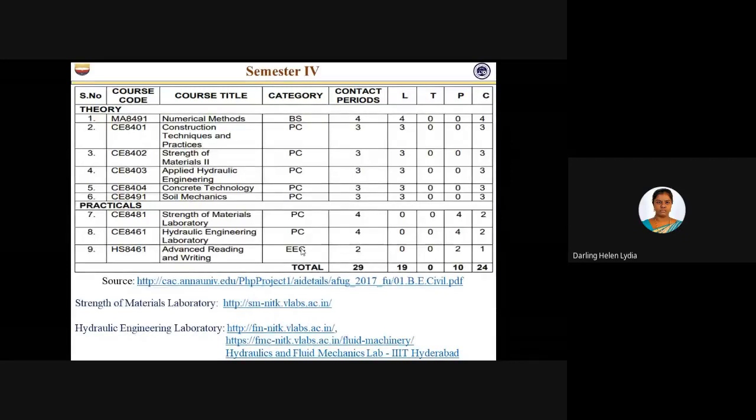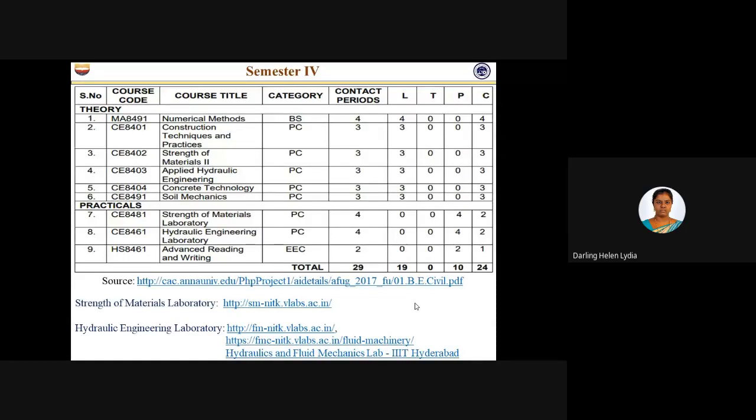Okay, so at the bottom you can see the strength of materials laboratory. The virtual laboratory is provided by NIT Karnataka, and the hydraulic engineering laboratory is given by NIT Karnataka and IIIT Hyderabad. We have 3 separate areas for hydraulic engineering laboratory: one is hydraulic engineering, another is fluid mechanics, and another is fluid machinery. These 3 domains will cover the hydraulic engineering and fluid mechanics laboratory.